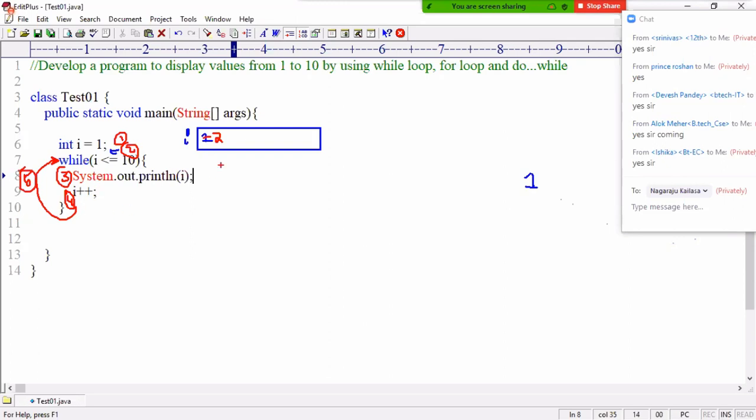And now how long is it repeated like this? 1, 2, 3, 4, 5, 6, 7, 8, 9, 10. 10 less than or equal to 10? Yes. Now the i value displayed is 10. And then i plus plus. 10 is increased to 11. 11 less than or equal to 10? No. Then going out.